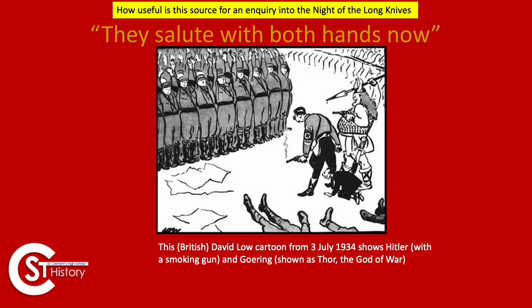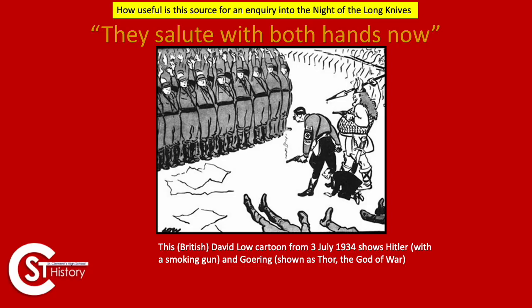All right, so how useful is this source for an inquiry into the Night of the Long Knives? This was made on the 3rd of July 1934, so we're talking within hours and days of the event. A British cartoon, and it shows Hitler with a smoking gun. The smoking gun, hopefully you've noticed that, represents that it's just been fired and it's in his hands. All right, so we can see some legs that have been shot with this gun. We can probably assume that they are Röhm and those people that we've just talked about who were killed on the Night of the Long Knives.